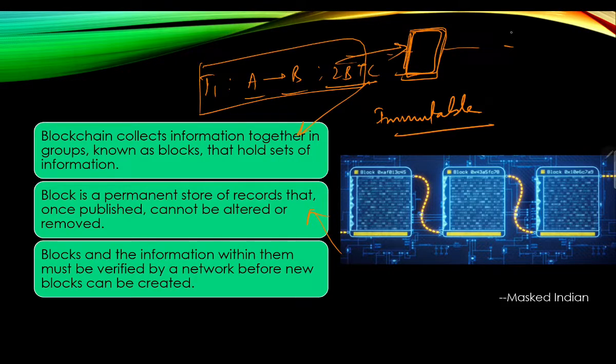This is part of a valid block, and if someone comes back and tampers with this transaction, let's say T1, how will he do that? He will say no, he hasn't sent money to B, rather he has sent money to, let's say, K, and the adversary is K, who wants to steal money from B to K. So he's saying the money that A has sent to B doesn't belong to B, rather it belongs to K. He cannot do that; this case will be directly rejected by the blockchain. So this is a very important feature.